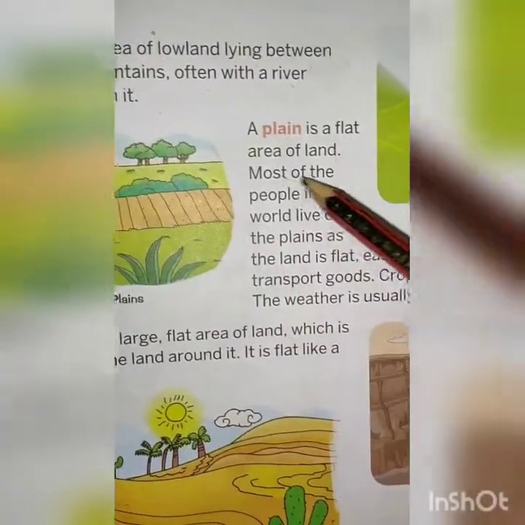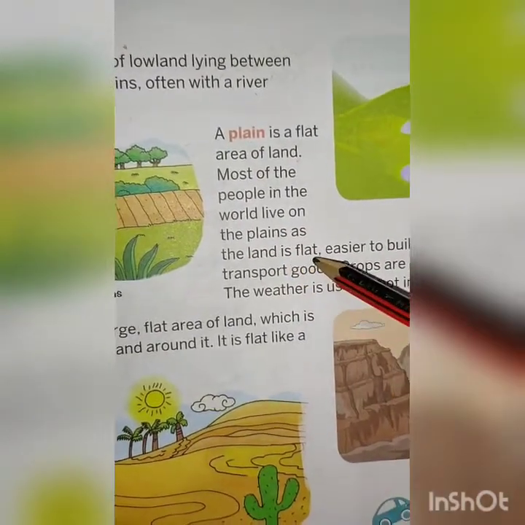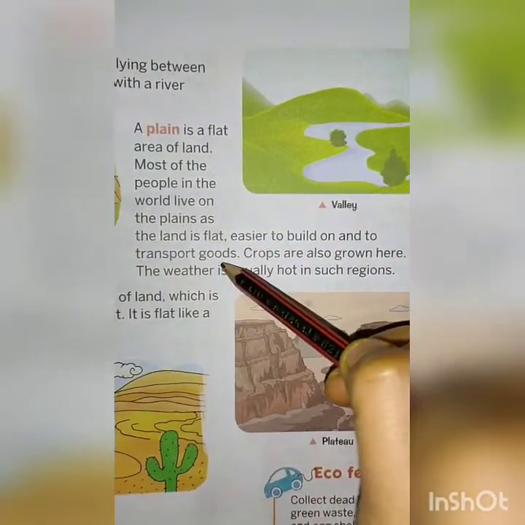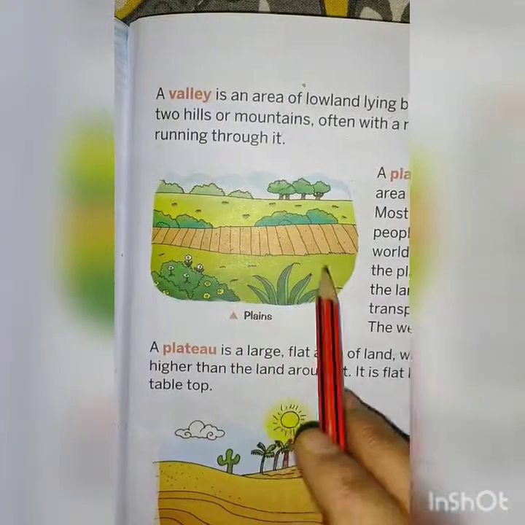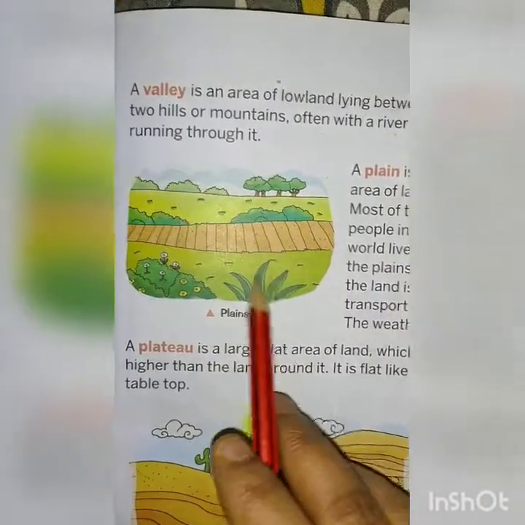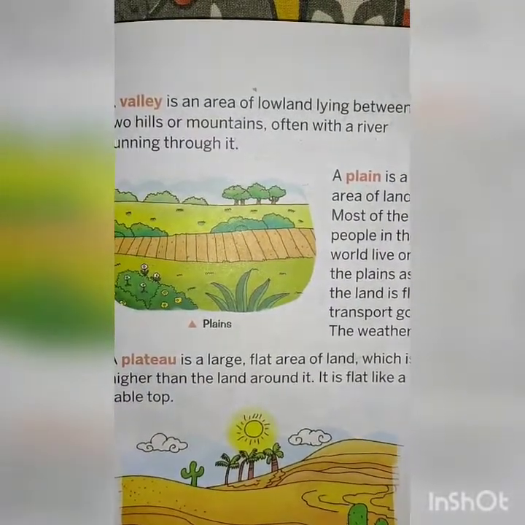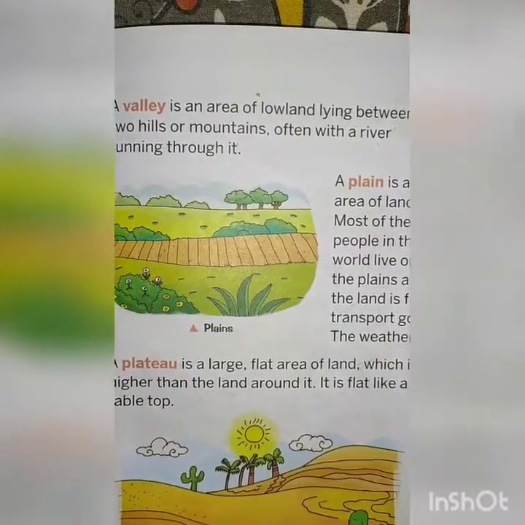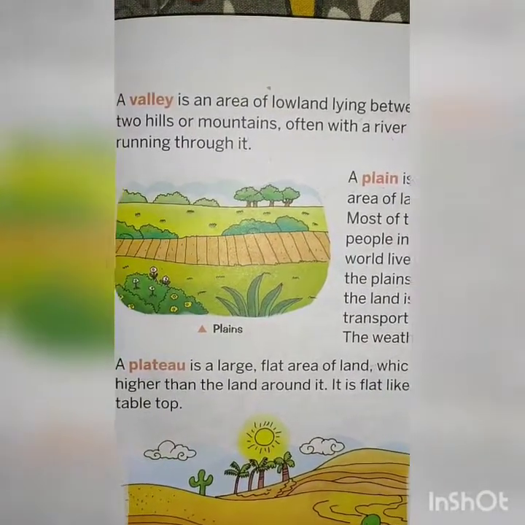Most of the people in the world live on the plain as the land is flat, easier to build on and to transport goods. Crops are also grown here. The weather is usually hot in such region. So children, most of the world lives on the plains. यहाँ पर रह सकते हैं क्योंकि लैंड बहुत फ्लैट होता है. These plains are flat. और यहाँ पर बहुत इजी हम बिल्ड कर सकते हैं अपना घर, रोड, और हम ट्रांसपोर्ट गुड्स यहाँ से वहाँ ले जा सकते हैं, आसानी होती है.